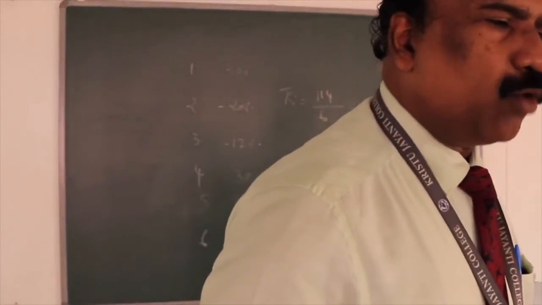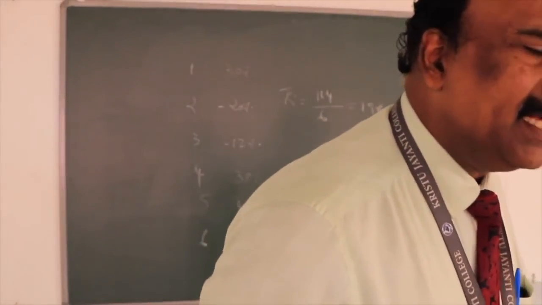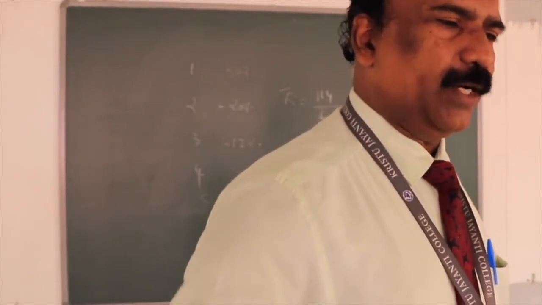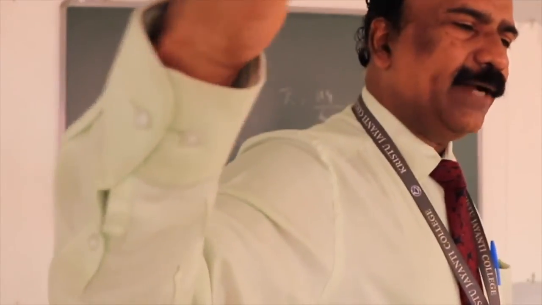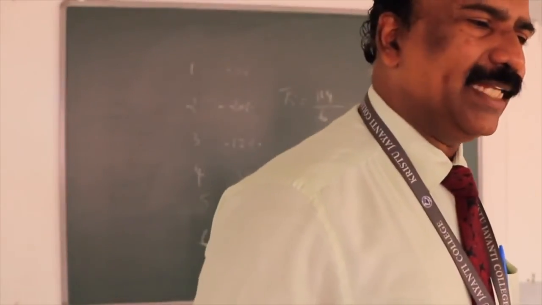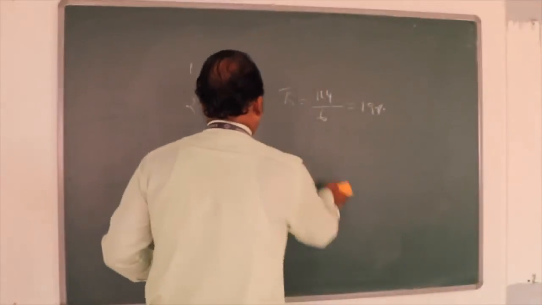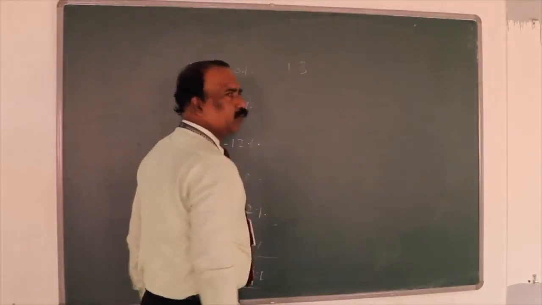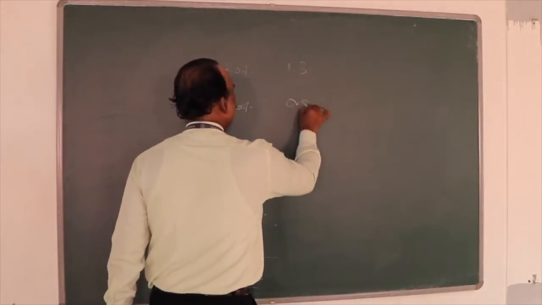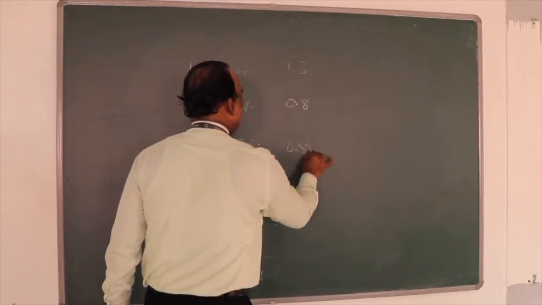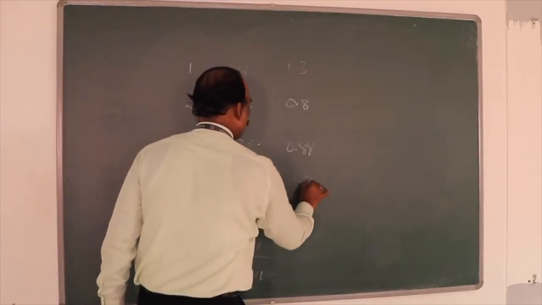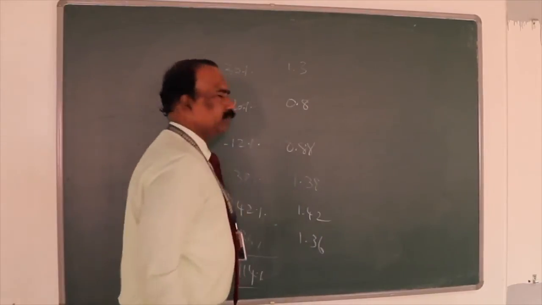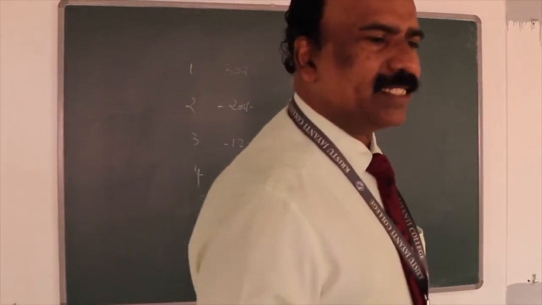Okay? Now, at what rate is the return increasing or decreasing? How do we get that? By computing the geometric mean. First one 1.3, second one 0.8, third one 0.88, fourth one 1.38, 1.42, 1.36. Got it? 1 plus return.